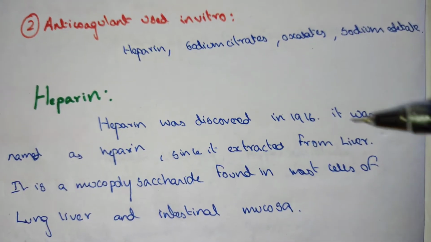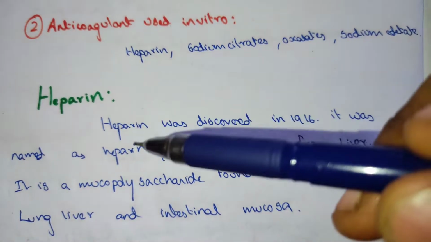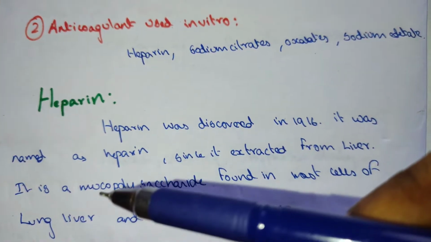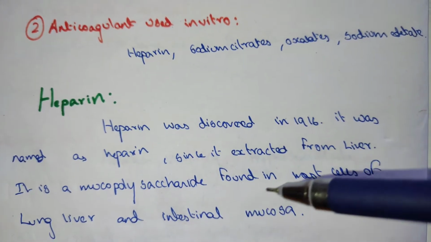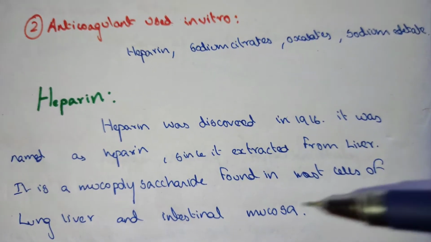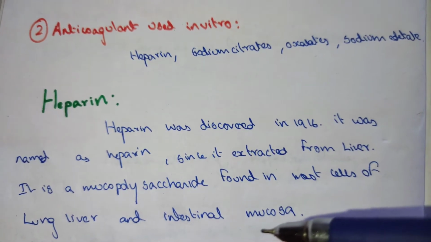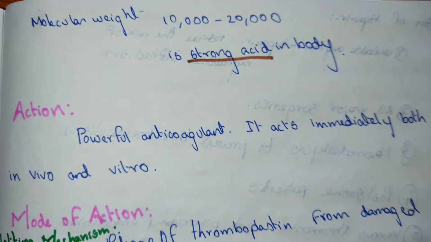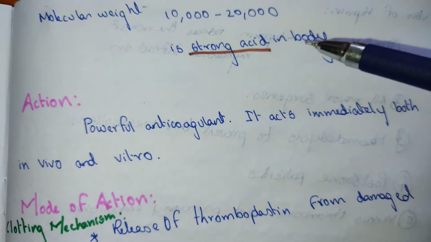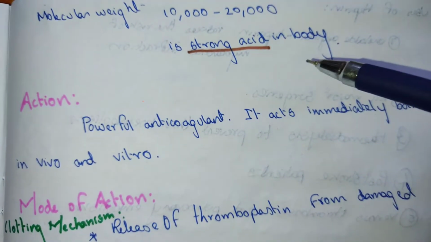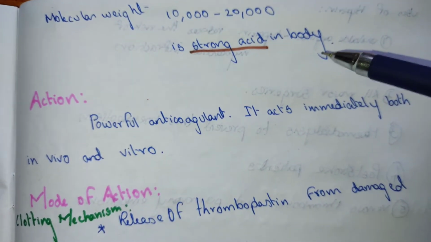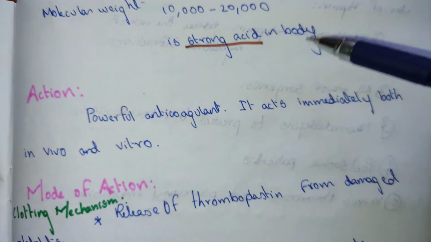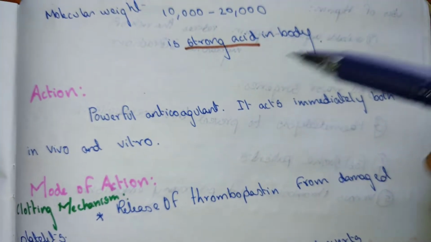Heparin was discovered in 1916. It was named heparin since it is extracted from the liver, and it is a mucopolysaccharide found in mast cells of the lung, liver and intestinal mucosa. The molecular weight of heparin is 10,000 to 20,000 and it is a strong acid in the body. It is more acidic than HCl, which is produced in the stomach. It is the strongest acid which is present in the body.